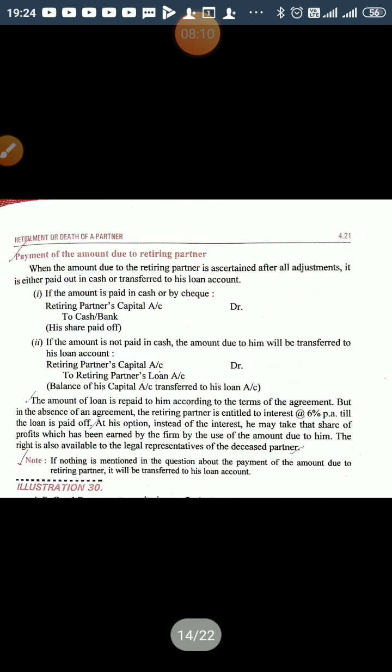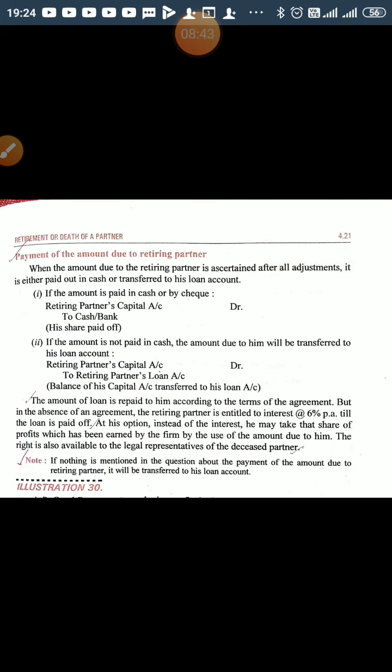Now, apart from this, if the partner is retiring, the final claim of the retiring partner will be settled. There are two ways of settlement: by making full payment or by making partial payment. If the retiring partner was paid fully, then the simple journal entry is retiring partner's capital account debited to cash or bank.